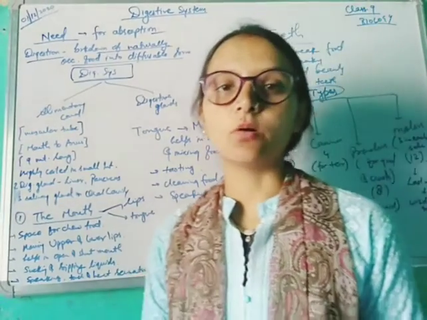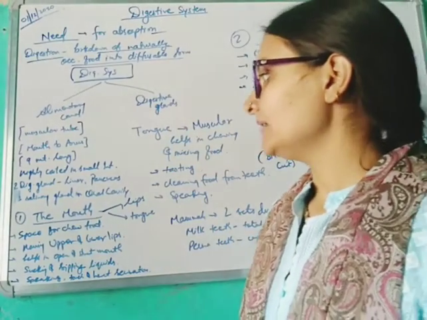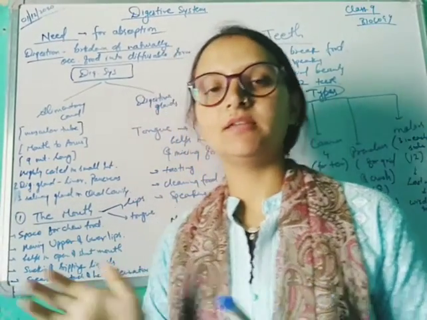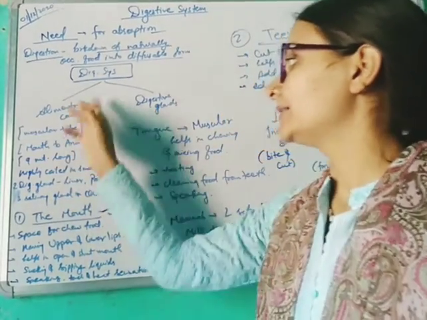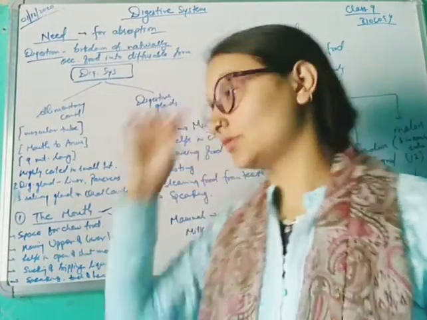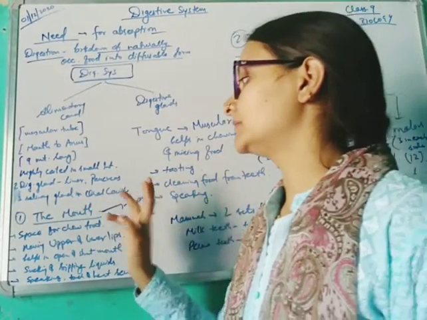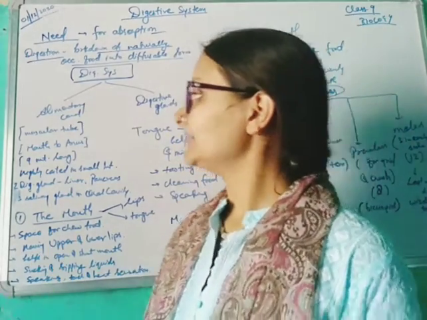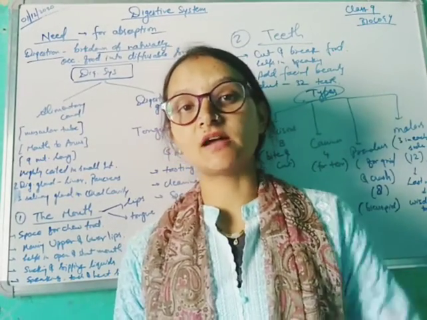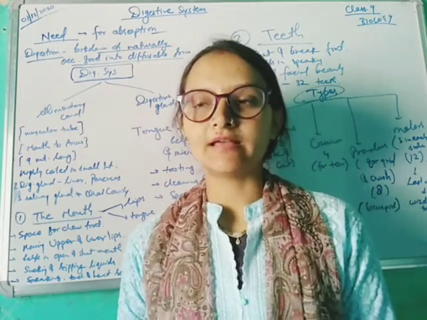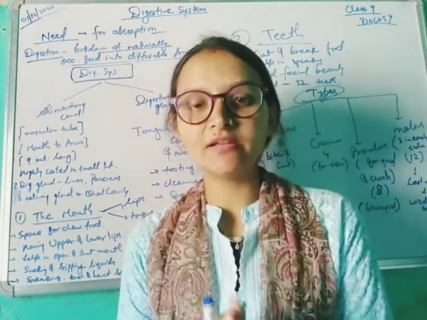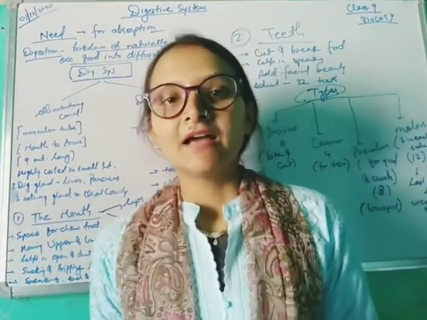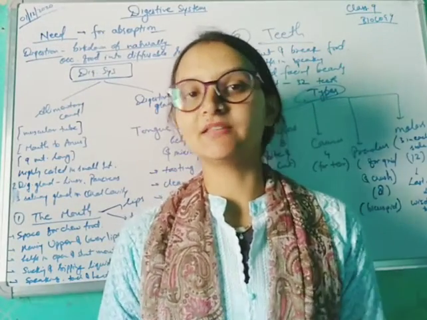The alimentary canal is very coiled at the small intestine. It's 9 meters long and highly coiled. It has two digestive glands, that is the liver and pancreas, which the canal passes through. There are also three salivary glands in the oral cavity, which means in our mouth, and they help in digestion. So digestion starts from our mouth. As we eat food, the saliva gets mixed with it, and the enzymes in saliva start to simplify the food material.